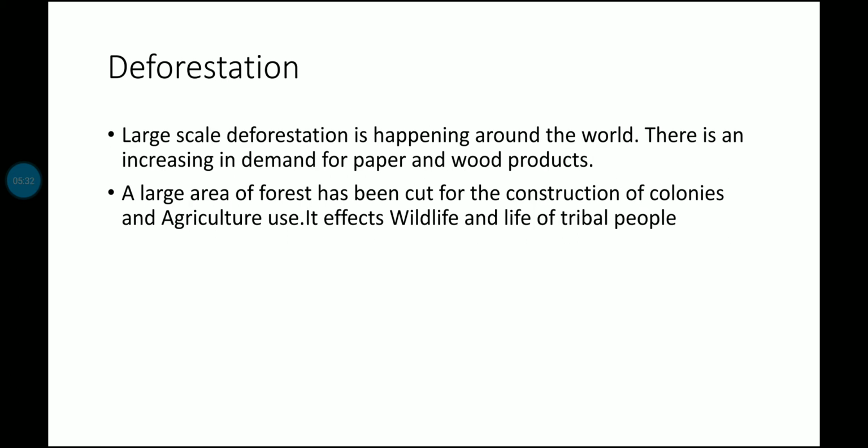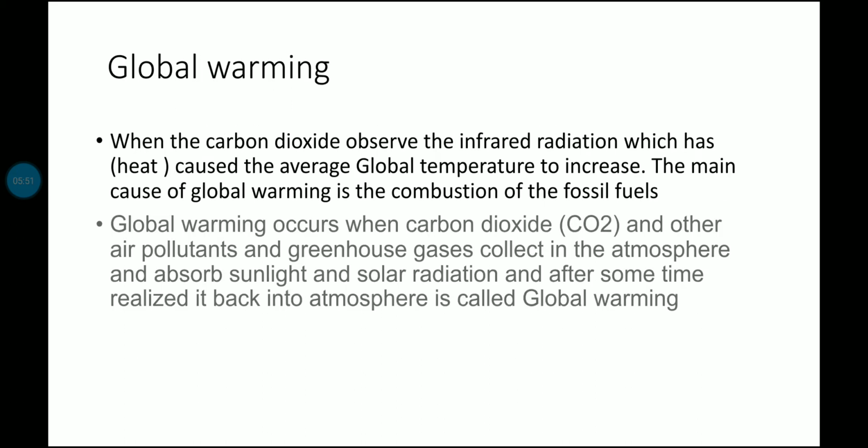Deforestation. Large-scale deforestation is happening around the world. There is an increase in demand for paper and wood products. A large area of forest has been cut for the construction of colonies and agricultural use. It affects wildlife and the life of tribal people.